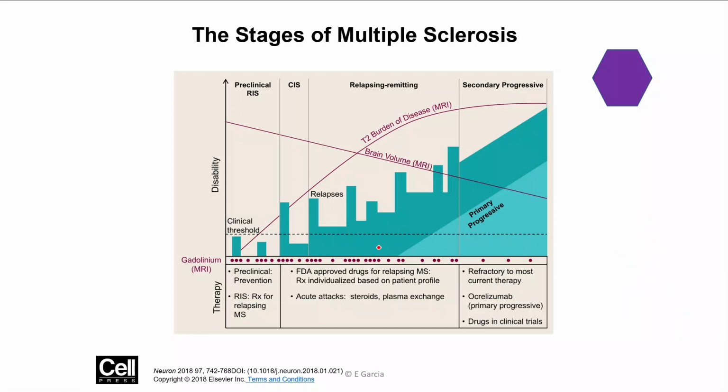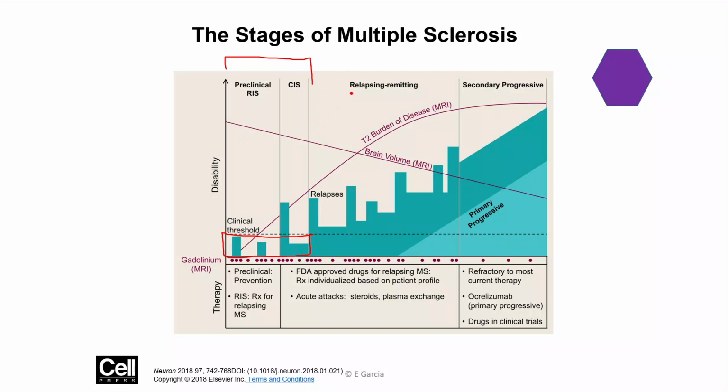You don't need to know the specific slide, but I think it's interesting to note because it's not unusual to have people who think that they have MS, but the physician says no. What they're probably in is what we have over here. So this is called preclinical MS, right? And it's got a lot of different names. But basically, you're having injury, but it doesn't show up yet. Okay, so that's this territory right here. I'm not asking that you know this. I'm just demonstrating to you that it takes a while before it actually is caught by physicians. So you can have patients who look like they have MS and don't have a diagnosis. Yeah, really frustrating, right? And again, remember, this tends to affect young women. So sexism in medicine is real and their complaints are not taken seriously.